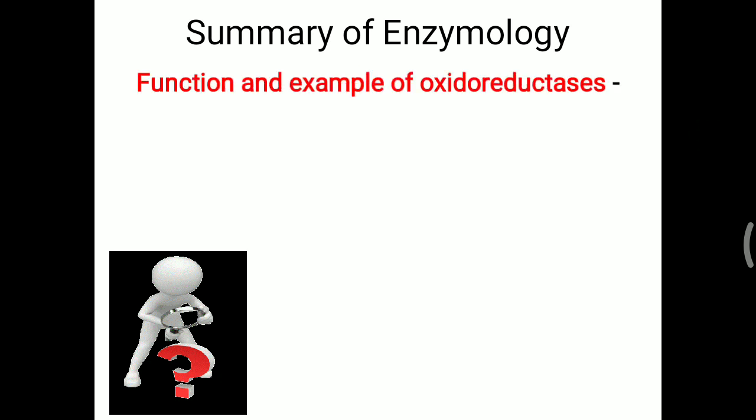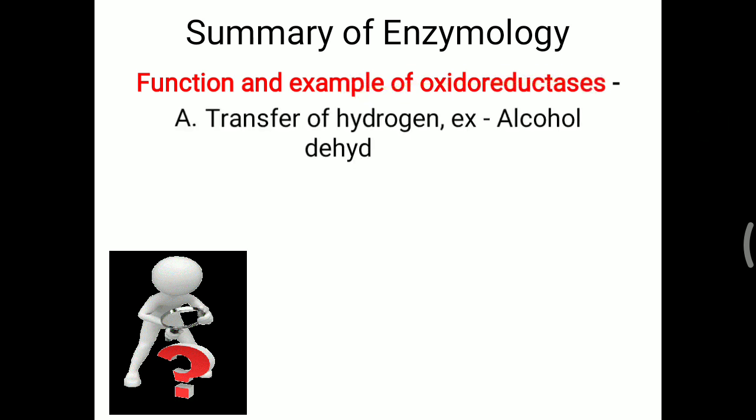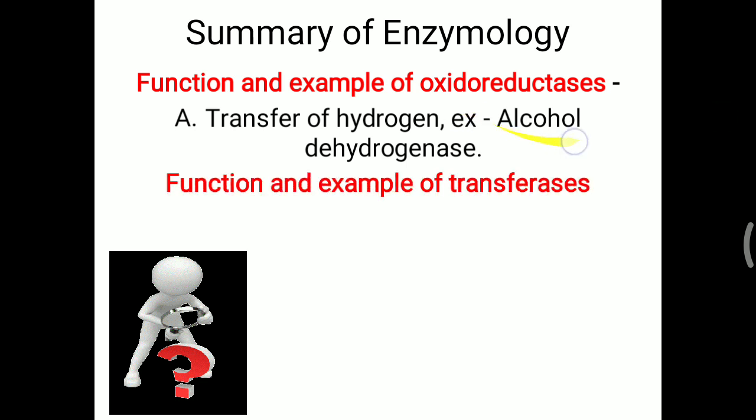Further question: function and example of oxidoreductase. Oxidoreductase is basically related to the transfer of hydrogen. Transfer of hydrogen is the main function of this enzyme class. The best example you can remember is alcohol dehydrogenase, which converts alcohol into acetaldehyde, in particular ethanol to acetaldehyde, or alcohol to aldehyde.